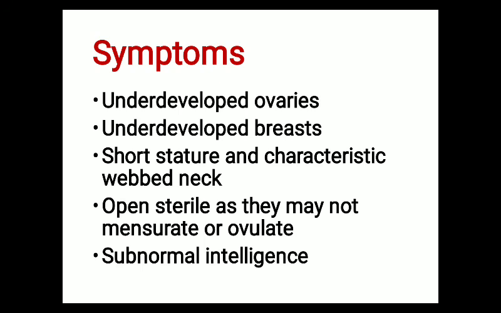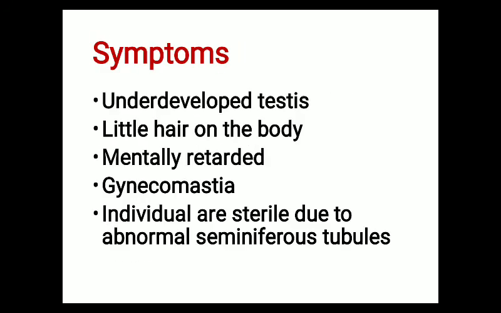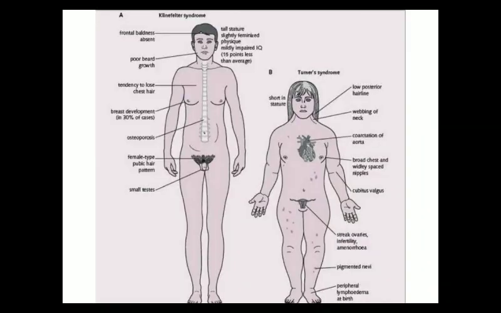Underdeveloped ovaries is the first symptom. Underdeveloped breast, short stature, characteristic webbed neck, often sterile as they may not menstruate or ovulate, and subnormal intelligence. So these are the characteristic features of a female who suffers from Turner syndrome. This is the diagram of a female who suffers from Turner's syndrome.